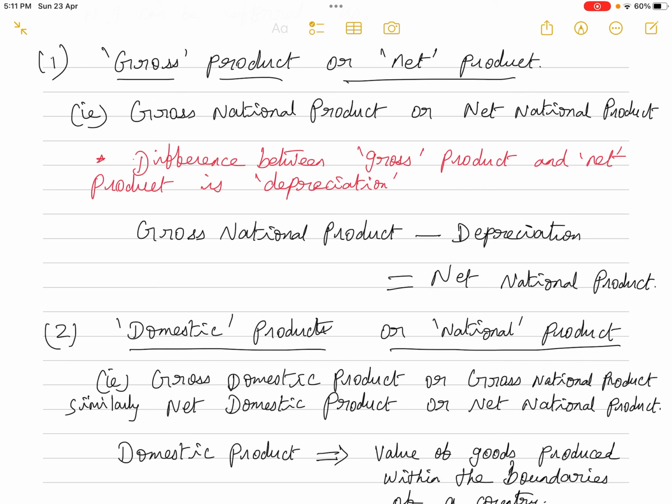So in the same way, one of the concepts used in national income is that it can be referred to as the gross product or the net product. The gross product is the actual value of all the assets that have been continuously used. Net value is what you want if you want to know the exact value of the goods and services produced in a country for this current year, so we have to calculate the net product. So how do we arrive at the net product?